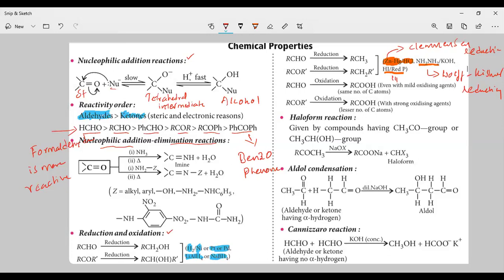Next, oxidation. Aldehydes will undergo oxidation with mild oxidizing agents. What is meant by mild oxidizing agents?